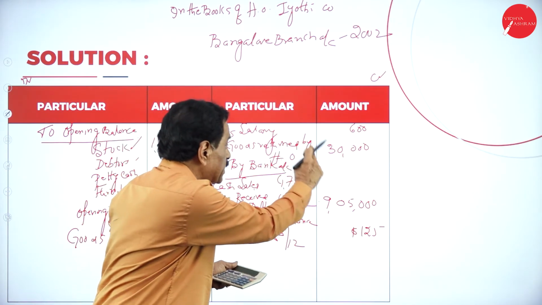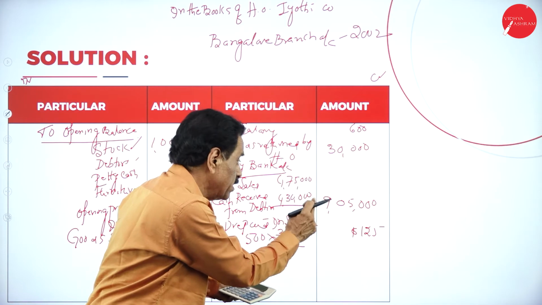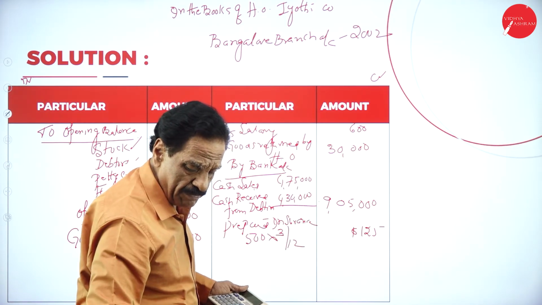So I have added 600, 30,000, 9 lakh 5,000, 125.